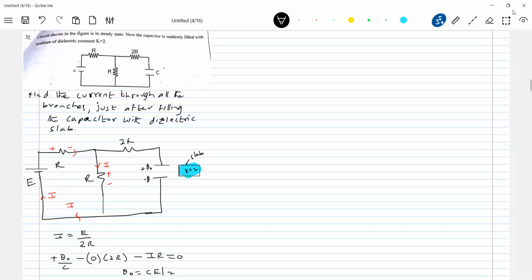Next, I am going to fill up the capacitor. The moment I fill up, will any changes be noticed, or will nothing happen? The capacitor is at steady state, and I'm filling it up at steady state, so nothing will happen there. Suddenly it is filled up, not gradually.